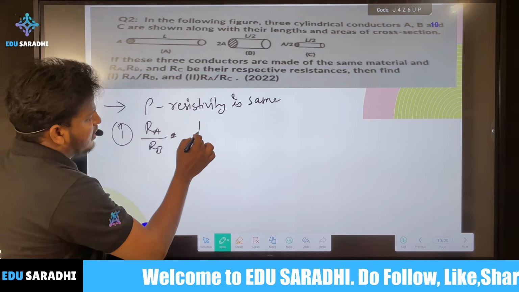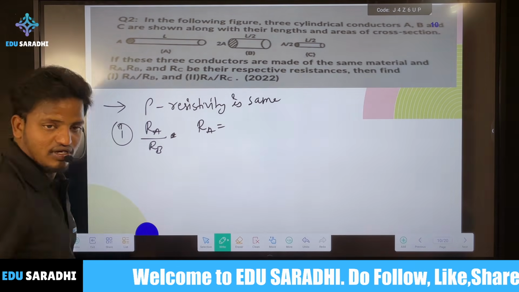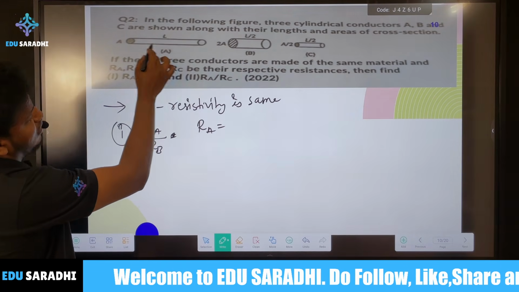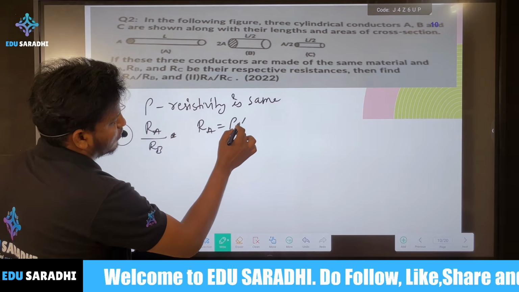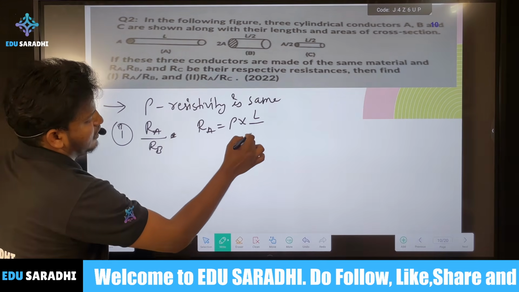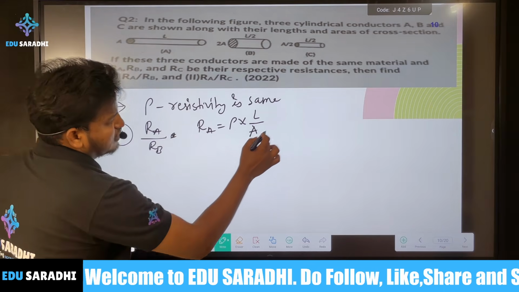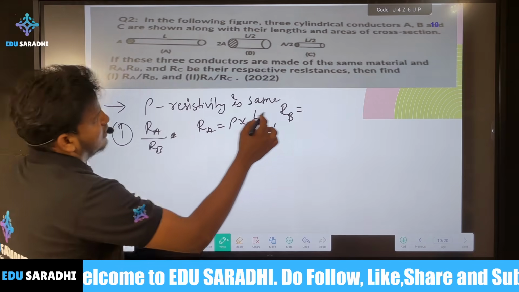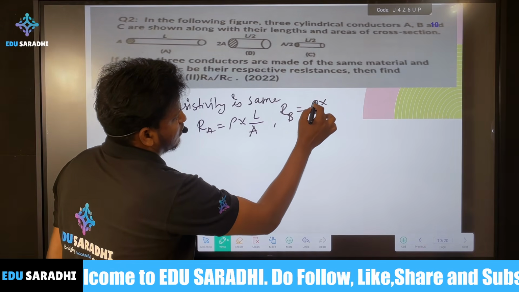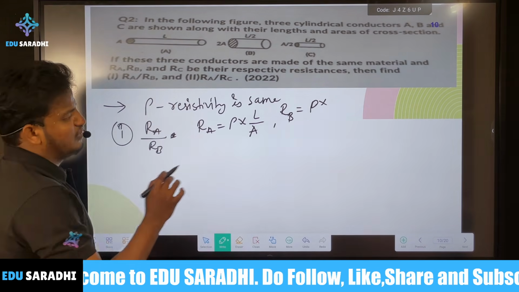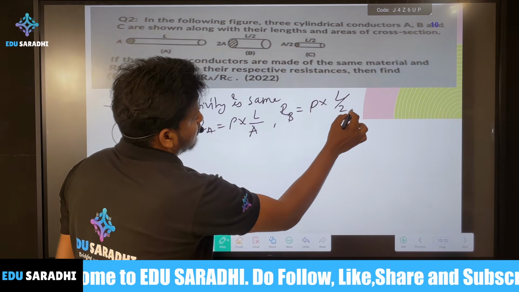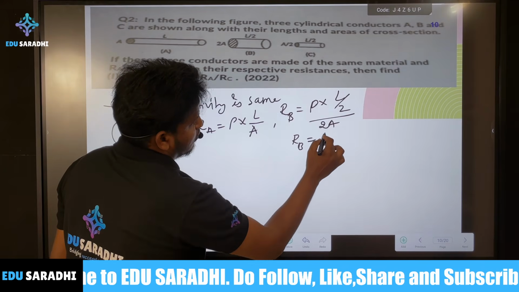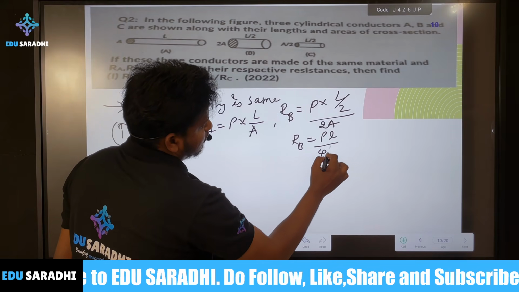First we'll find Ra. Given length L, then rho, and area of cross section A, so Ra is rho L by A. Then Rb: same rho, since resistivity is the same, rho into L by 2 and 2A, so Rb is rho L by 4A.